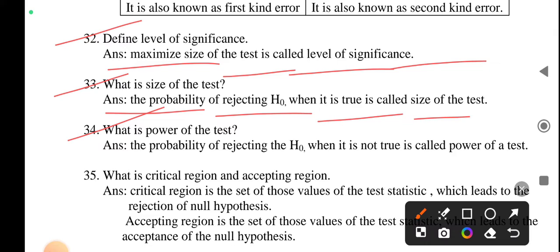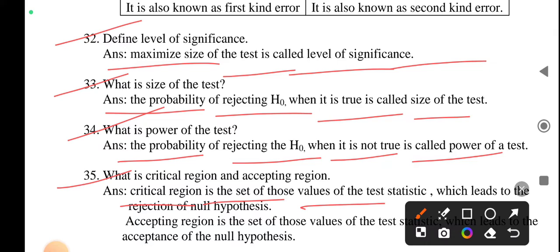And what is power of the test? The probability of rejecting H0 when it is not true is called power of a test. What is critical region and acceptance region? Critical region is the set of those values of the test statistic which leads to rejection of the null hypothesis.